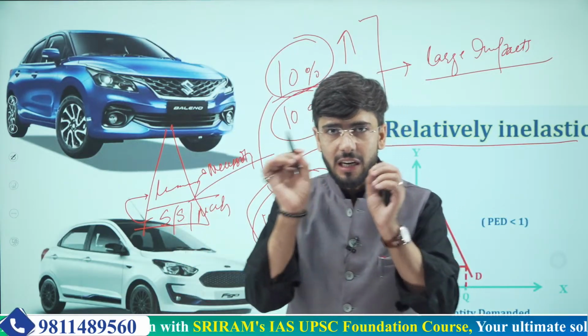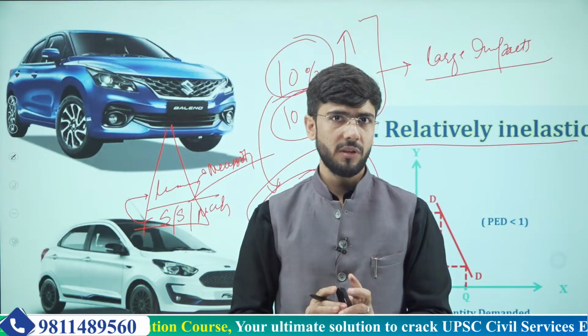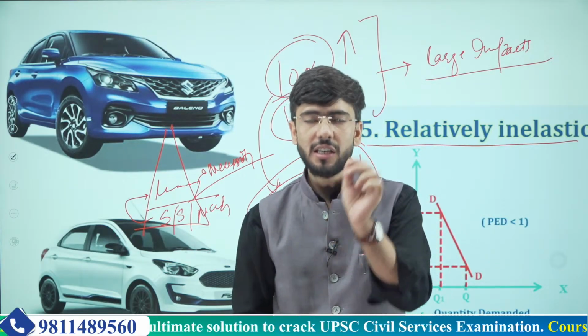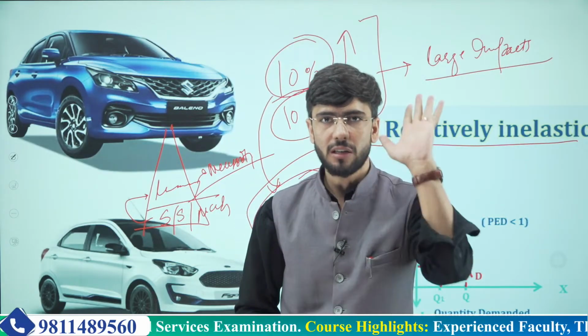That is why their demand will be relatively inelastic. Despite the price change, there will be less effect on the quantity demanded of these products.